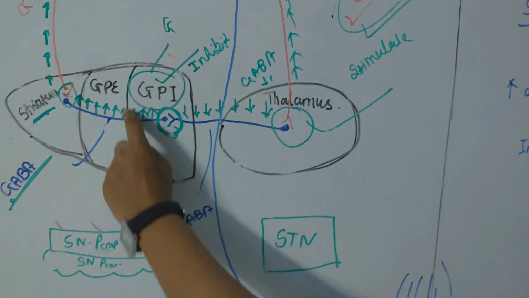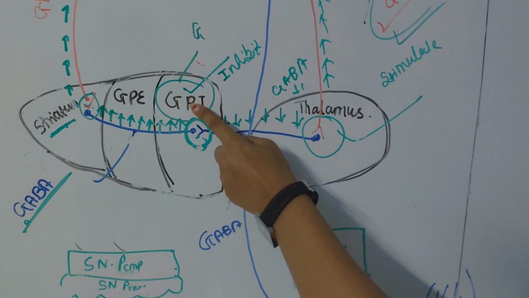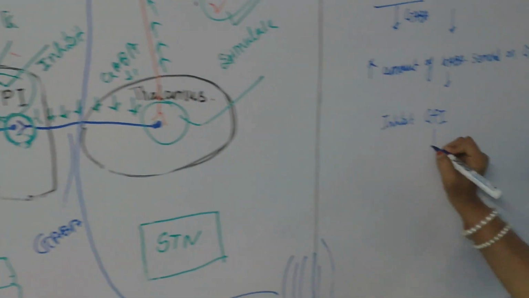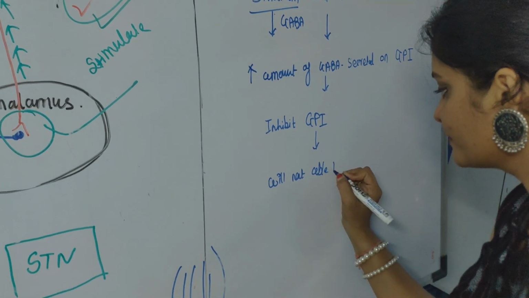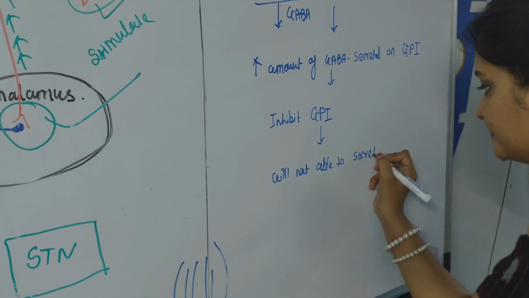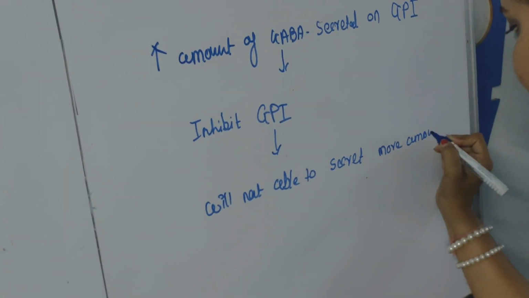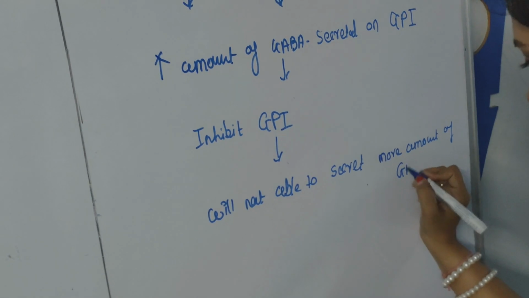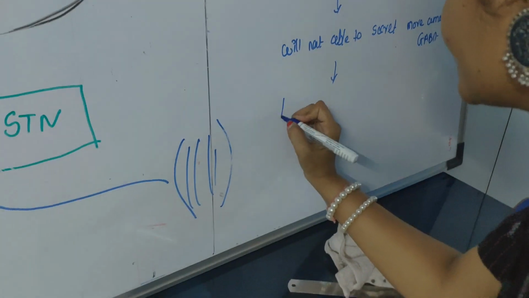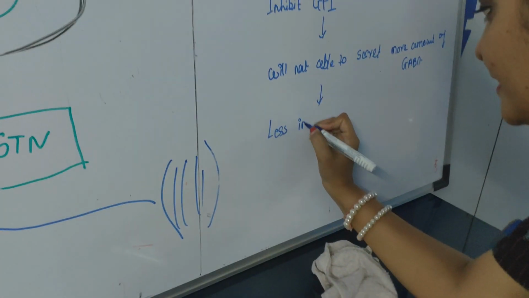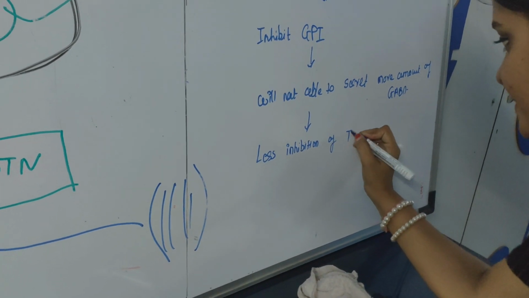Now this globus pallidus internal consists of more GABA, but as the striatum has inhibited it, this GPI will not be able to secrete more GABA. Okay. So less inhibition of the thalamus.